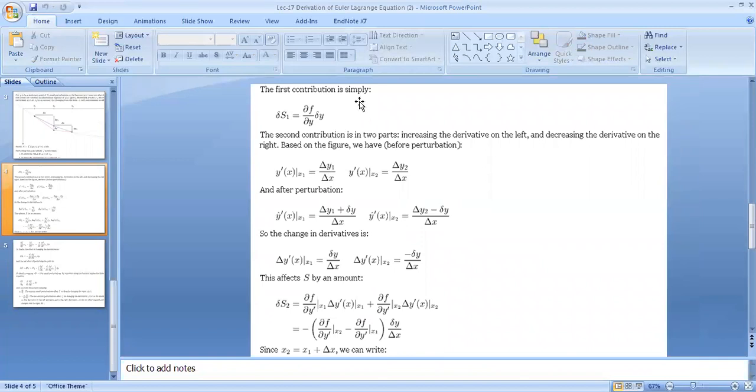The first contribution can be summed up as delta S1 becomes equal to partial f over partial y delta y, and the second contribution becomes in two parts. One is by increasing the derivative on the left and decreasing the derivative on the right.